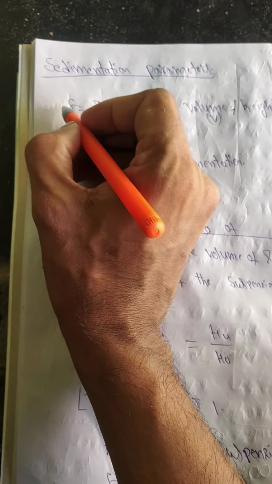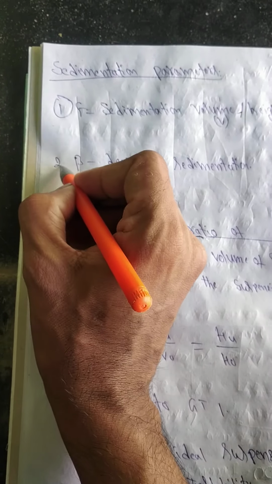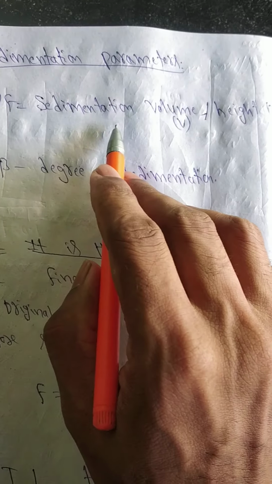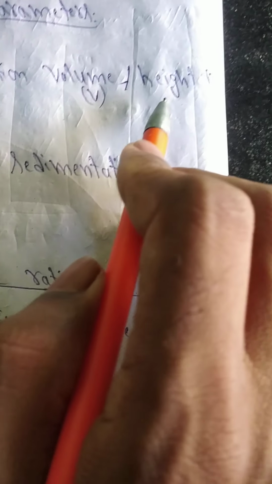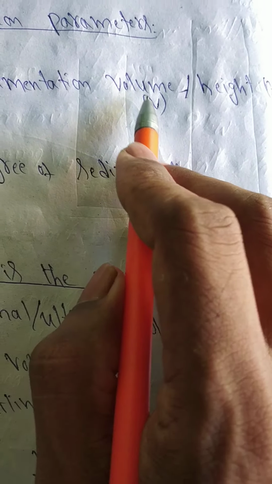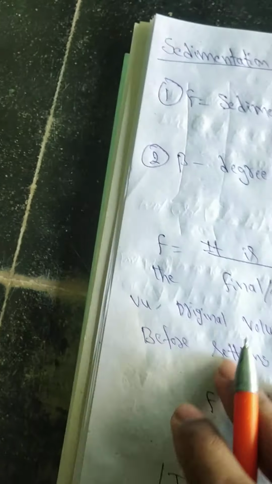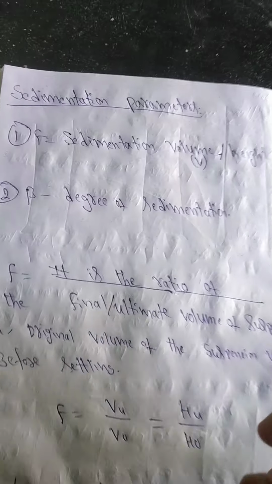There are two types of sedimentation parameters evaluated for the physical stability of a suspension. First one is F, sedimentation volume, or sedimentation height. Volume can be expressed as V, height can be expressed as H. Second parameter is degree of flocculation.